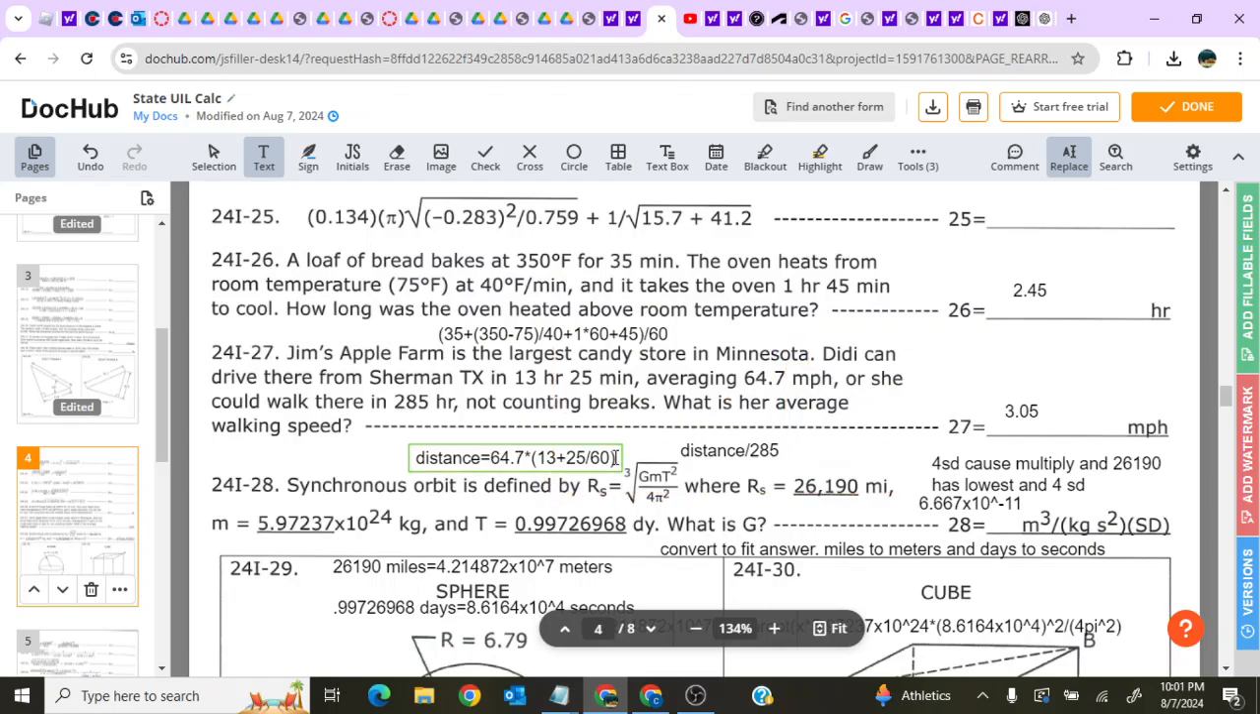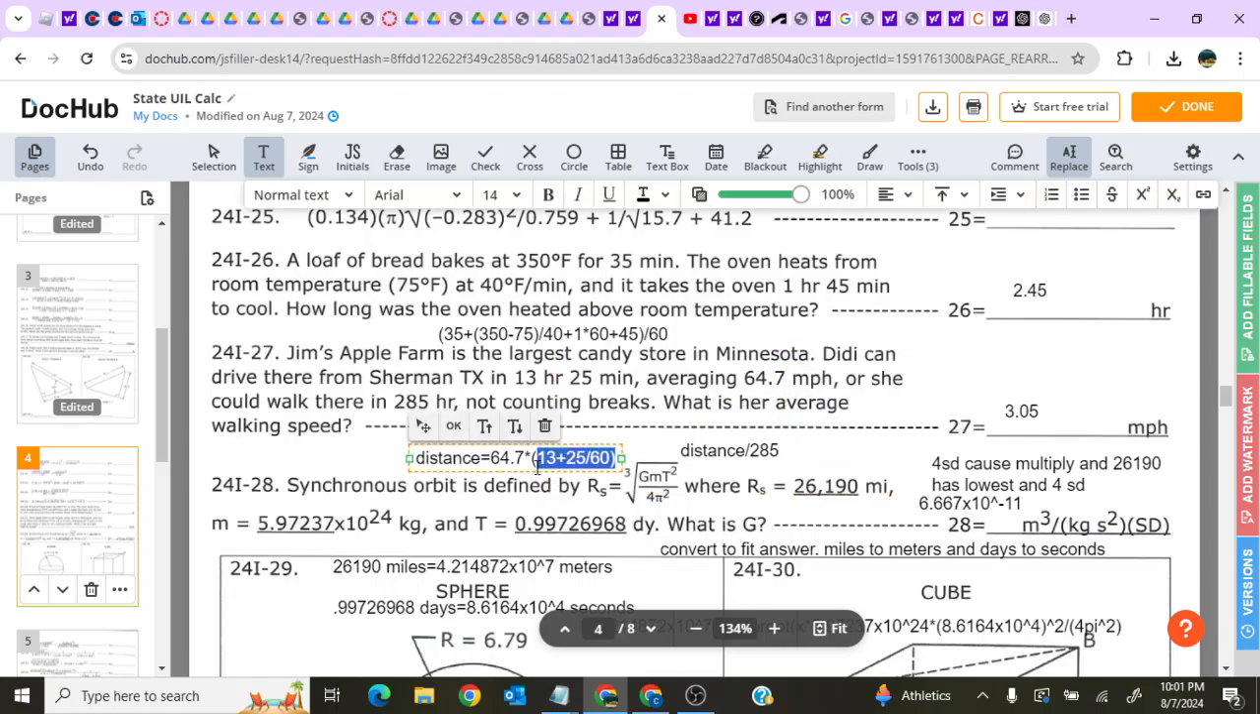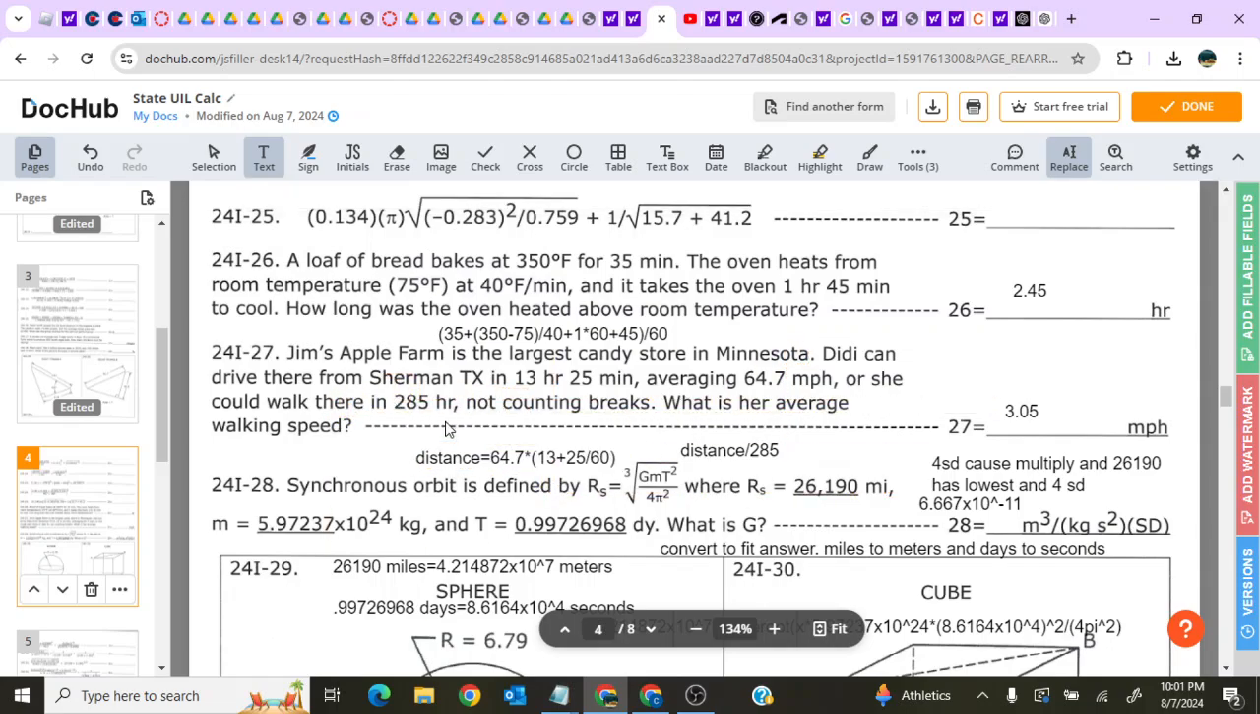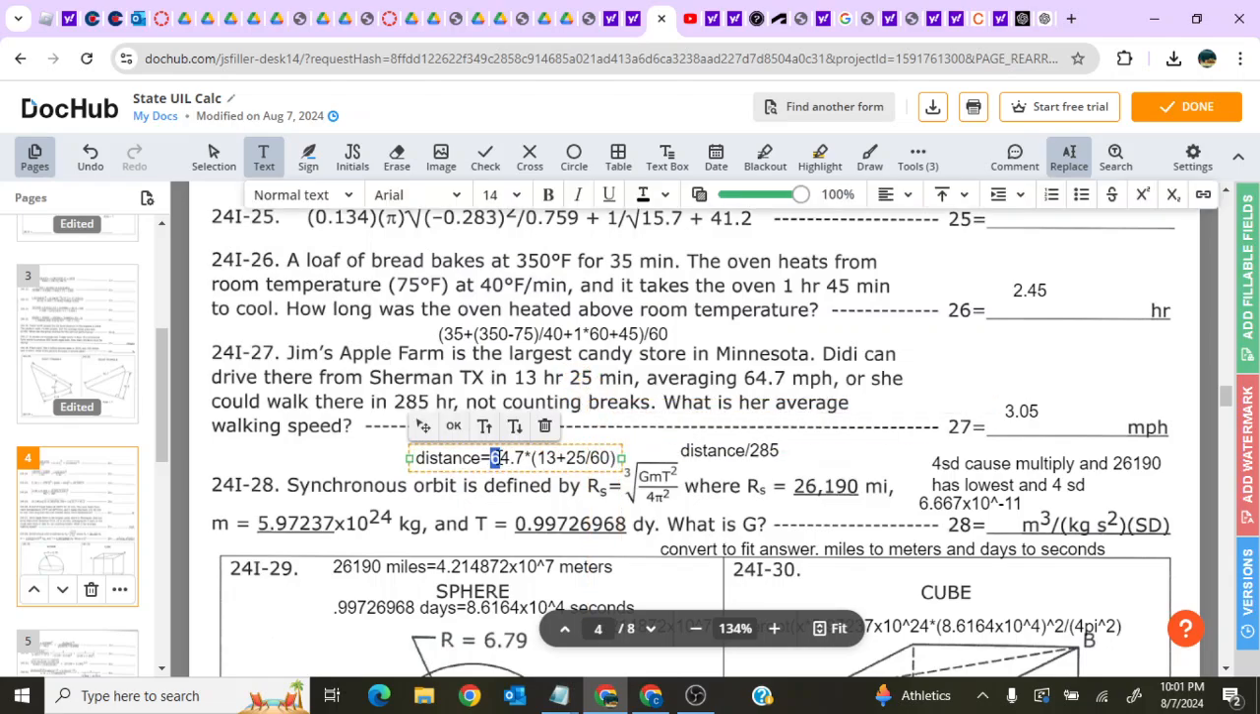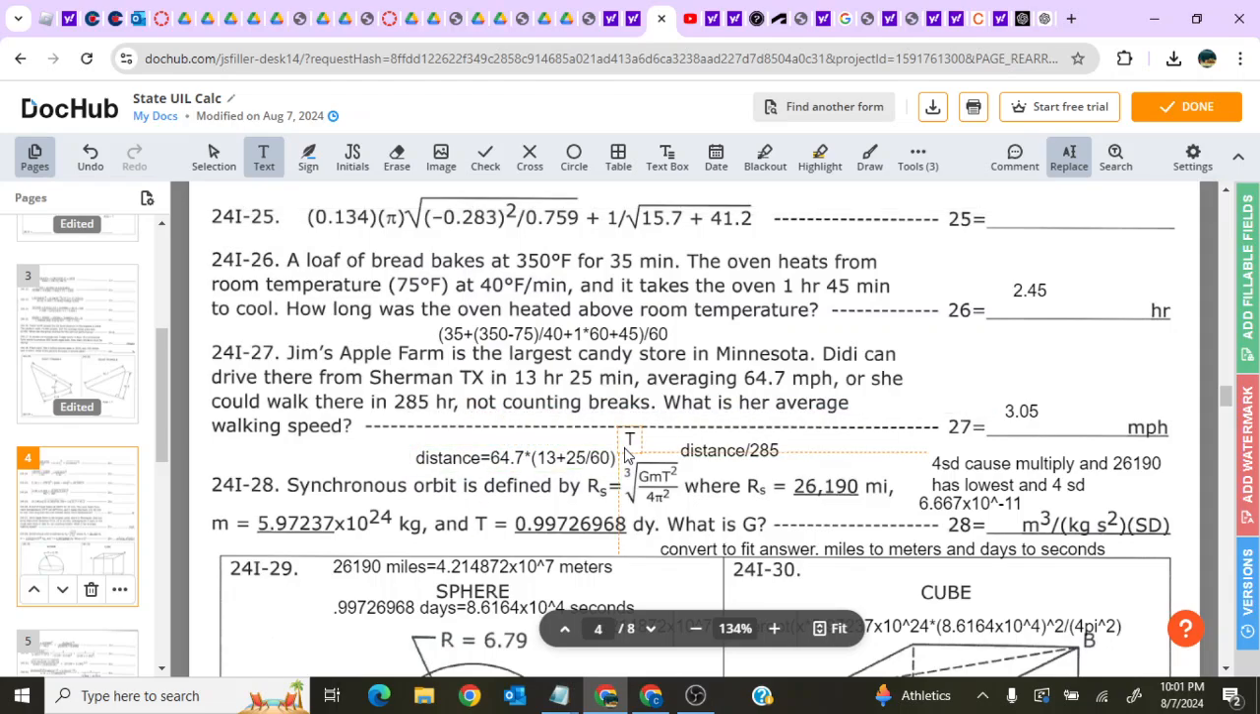Well, first off, we need to figure out the distance, so we can divide it by the time and figure out the speed. So distance is speed times time. So 64.7 times 13 hours and 25 minutes. This is converting from minutes to hours. And then once you have that value, divide it by the time to get the speed of 3.05.